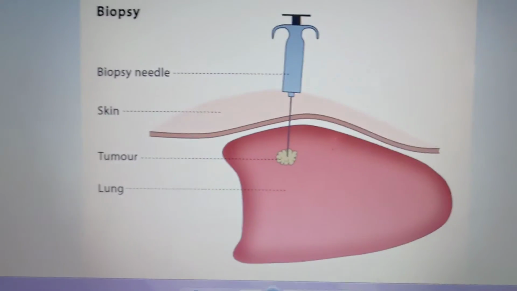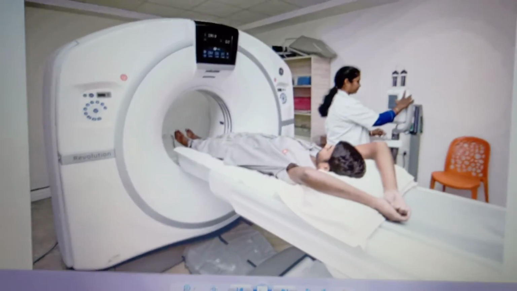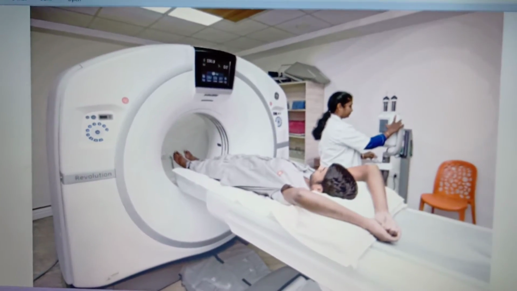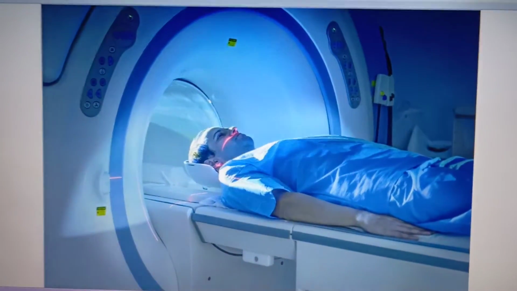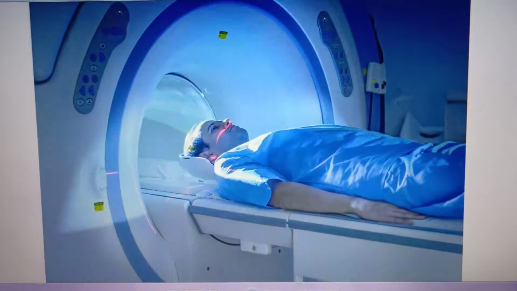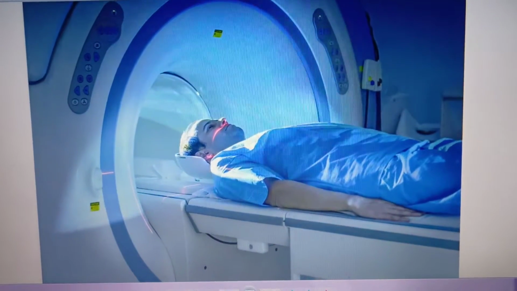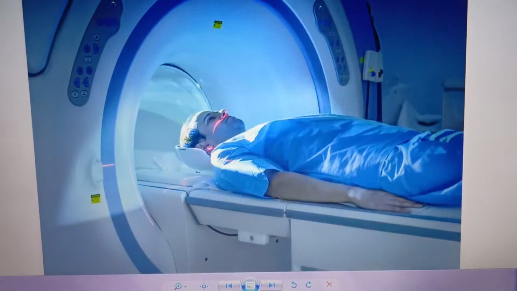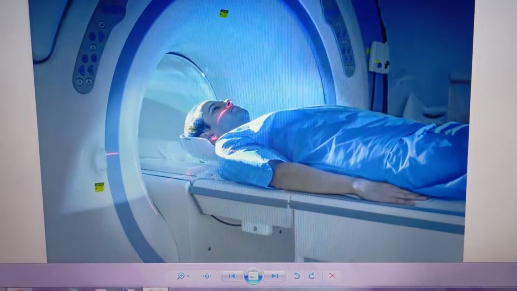Other techniques are radiography and CT. This is computer tomography, CT scanning, and MRI, magnetic resonance imaging, very useful to detect cancer of the internal organs. I'll find out which part, which area, whether it is a very small portion or a bigger one, everything. These are the CT and MRI scanning.